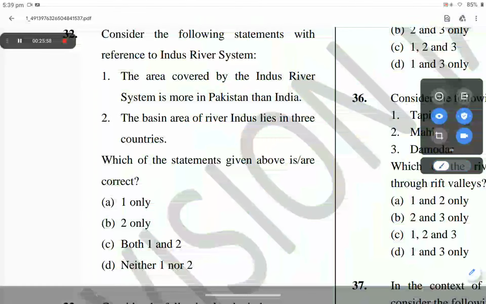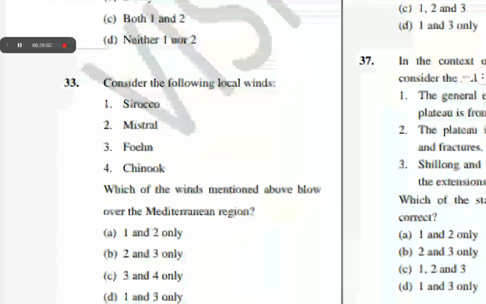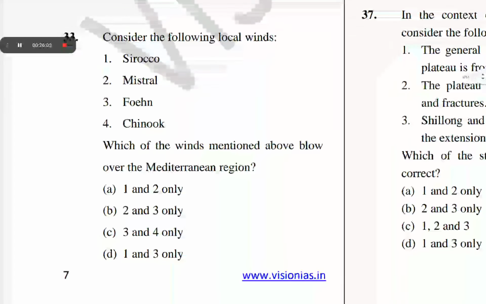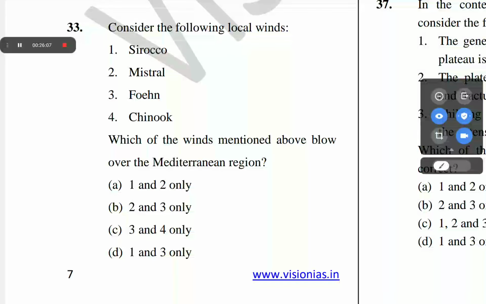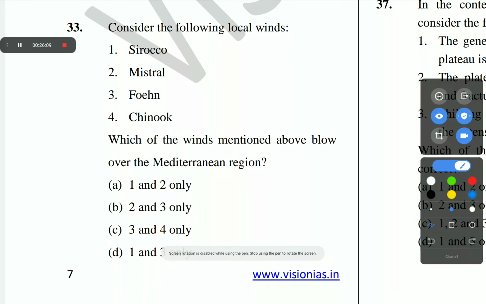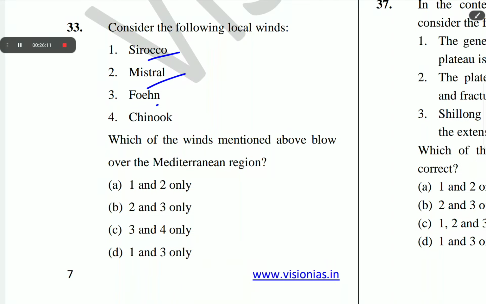Now, question number 33 is the last question of this video. Consider the following local winds: Sirocco, Mistral, Harmattan, Chinook. Which of the winds mentioned above blow over the Mediterranean region? The correct answer of question number 33 is A, 1 and 2 only.